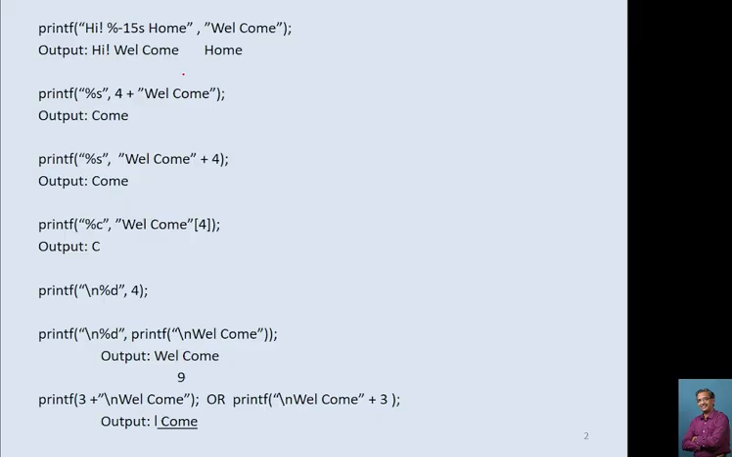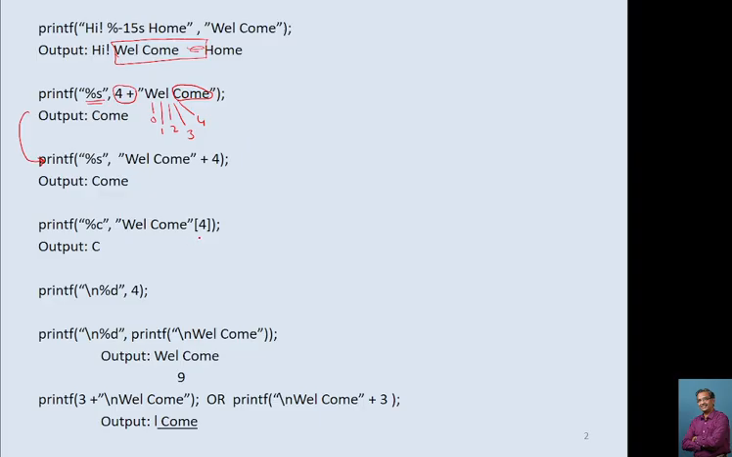Now this I have already explained. Check here, within 15 columns, this is a blank space. Now this percentage s, you want to print one string, but here we have given 4 plus, so that means this indicates from the fourth position start printing the characters. This is 0 position, this is 1, this is 2, 3 is blank space, and from 4 onwards it starts printing characters, so it will print welcome. The same output we can get like this also. You can write plus 4 welcome or welcome plus 4, it gives you the same answer.